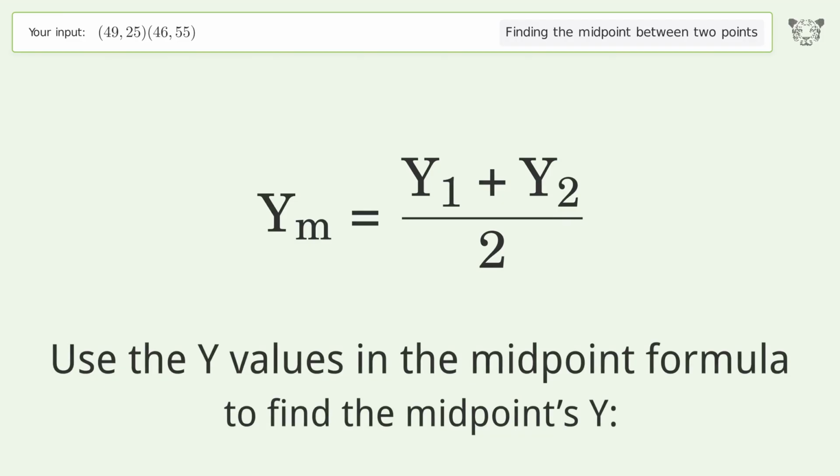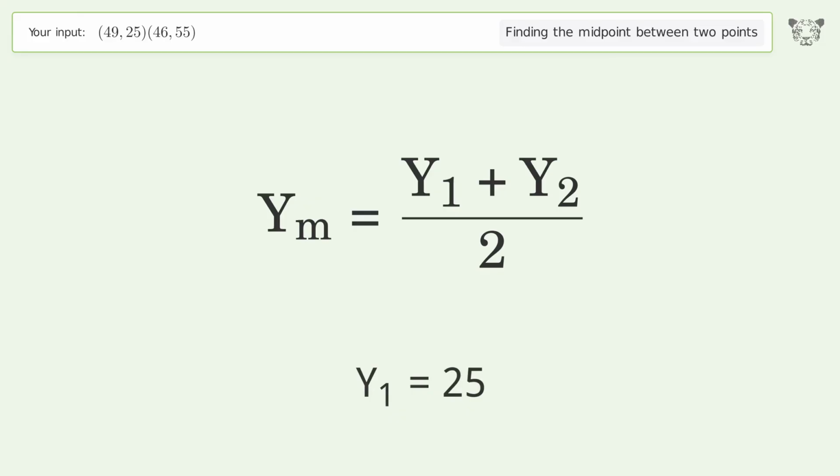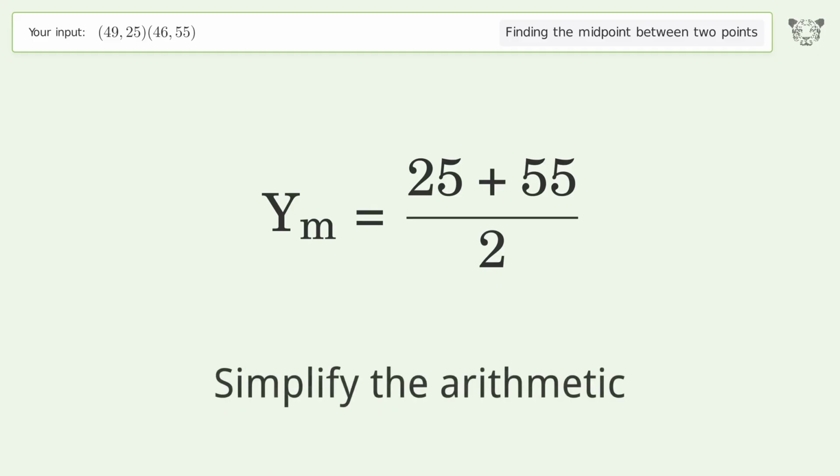Use the y values in the midpoint formula to find the midpoint's y. y1 equals 25. y2 equals 55. Simplify the arithmetic.